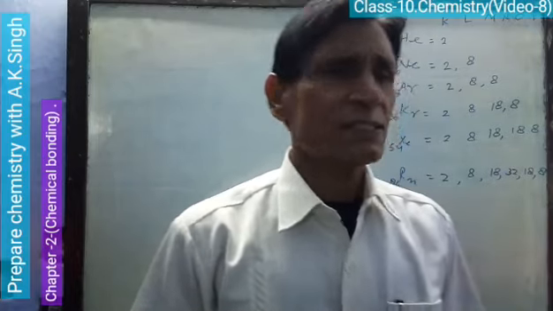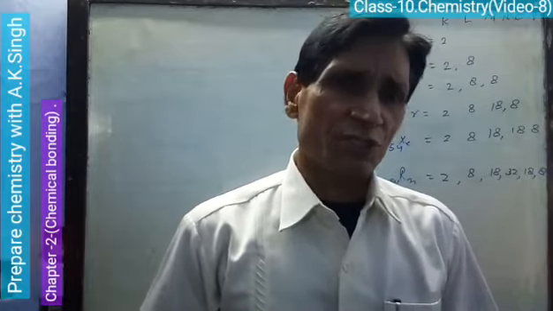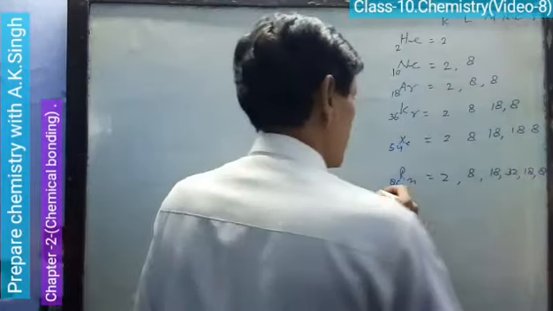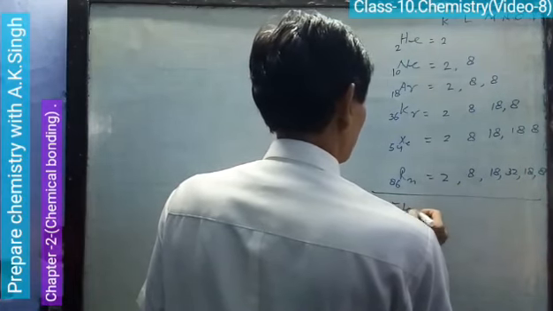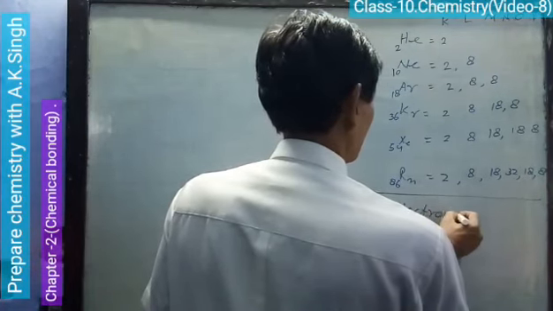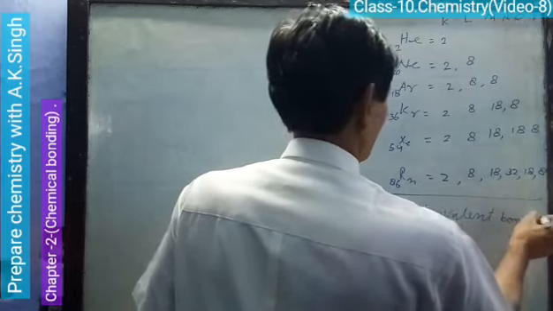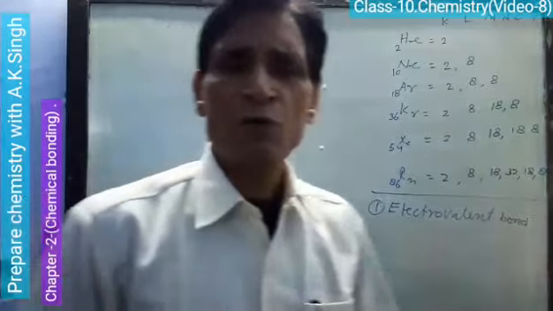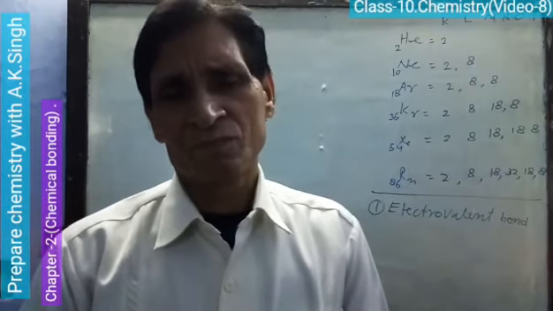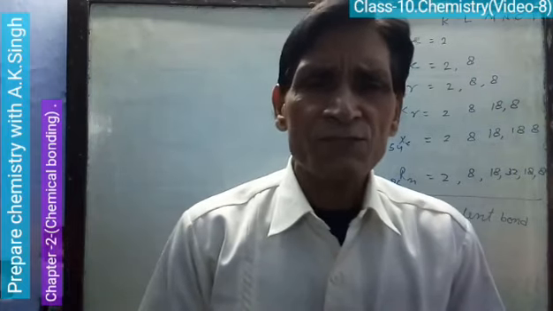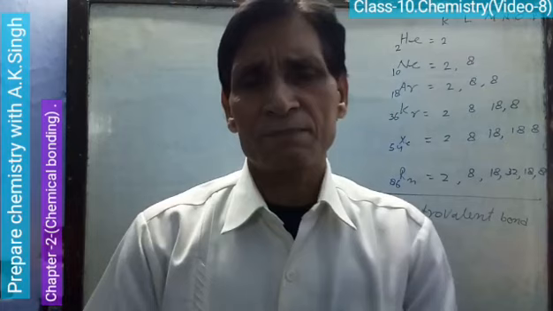Now, next point is types of chemical bond. First I will tell you the electrovalent bond. A chemical bond formed between atoms by complete transfer of electrons from one atom to another atom.